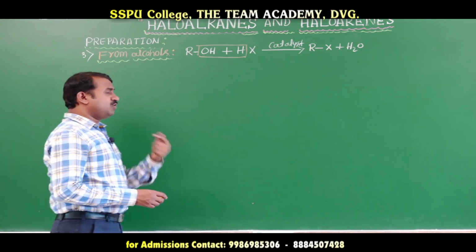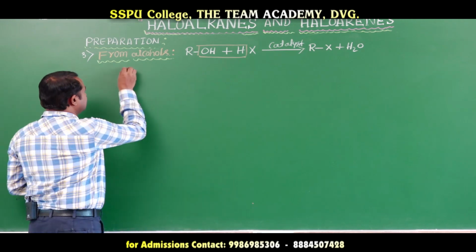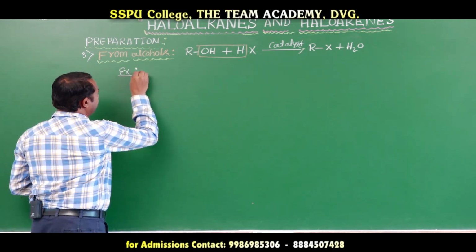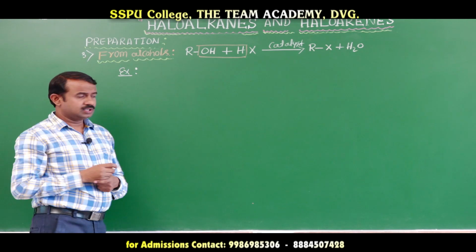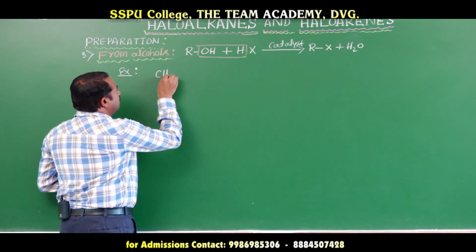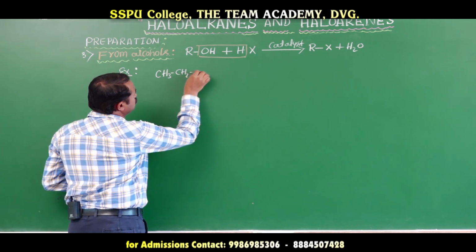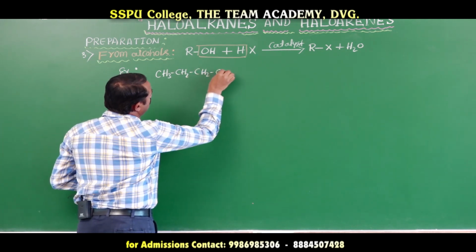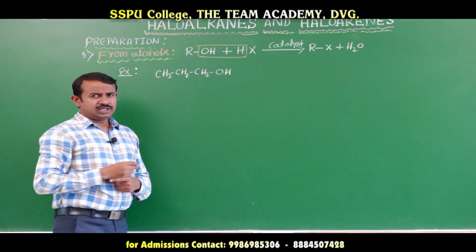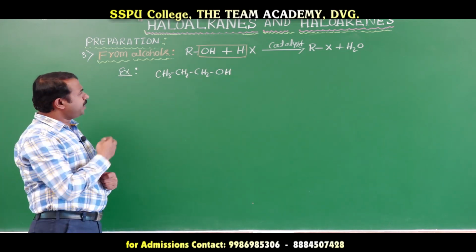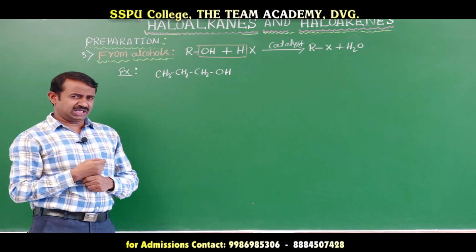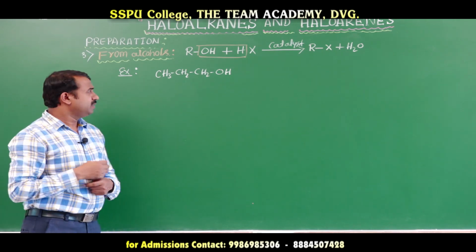Okay, this is the preparation of haloalkanes from alcohols. If we go for examples, primary alcohols such as CH3 CH2 CH2OH, this is propanol. You can also take methanol and ethanol.